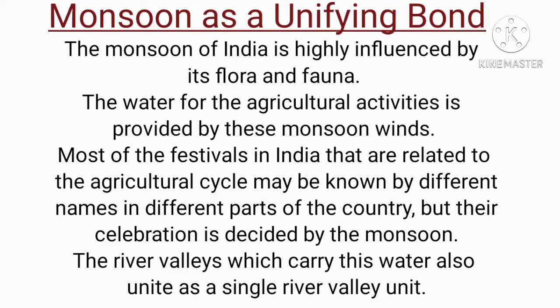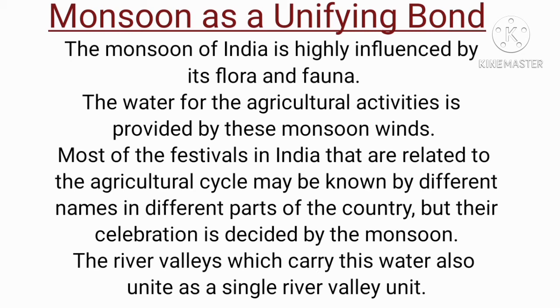Why is the monsoon considered a unifying bond? We know the monsoon of India highly influences its flora and fauna. That means natural vegetation and wildlife depend on the monsoon of India. The water for the agricultural activities is provided by these monsoon winds.